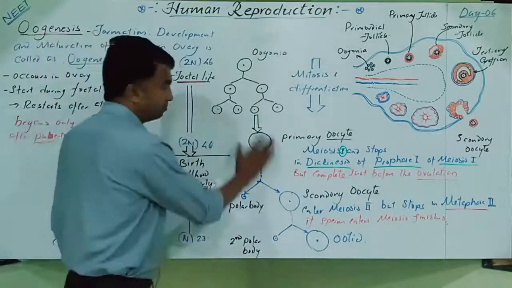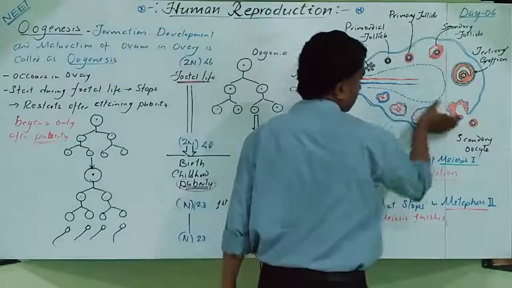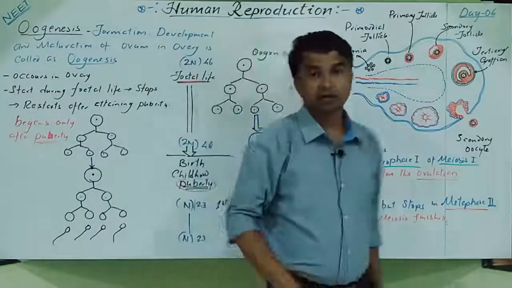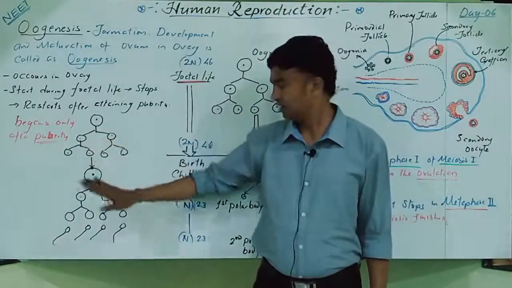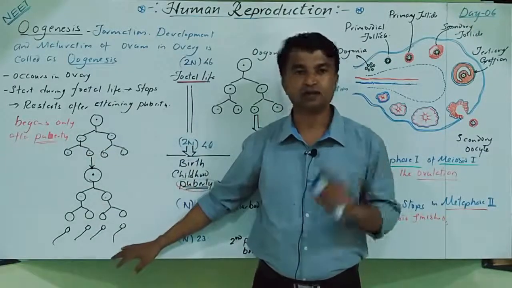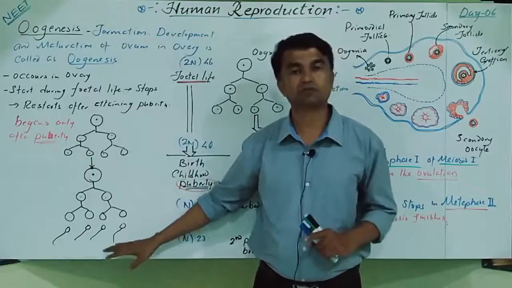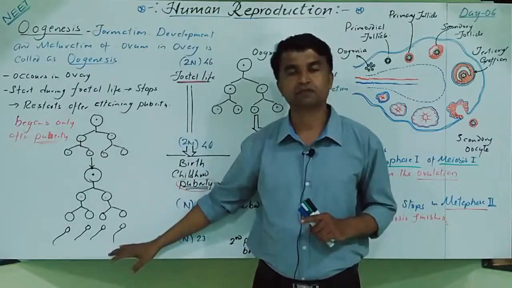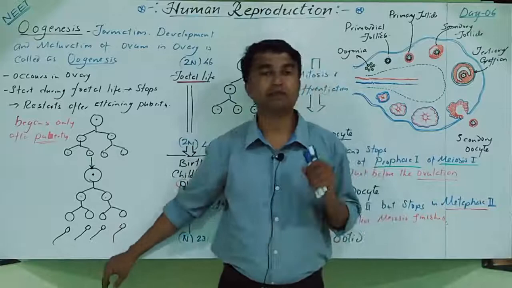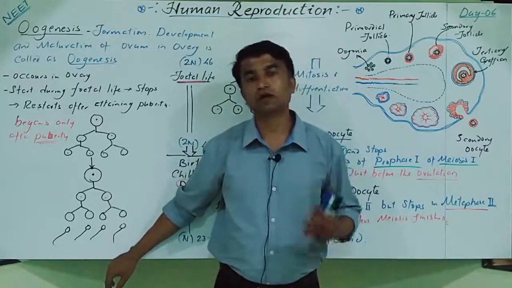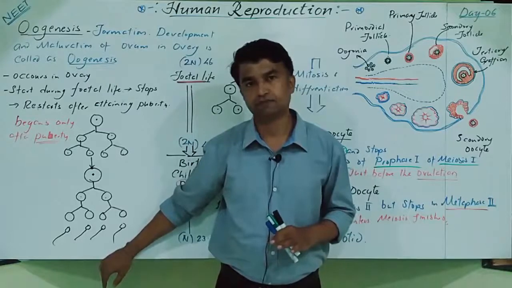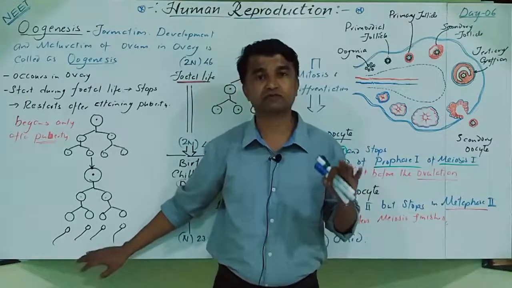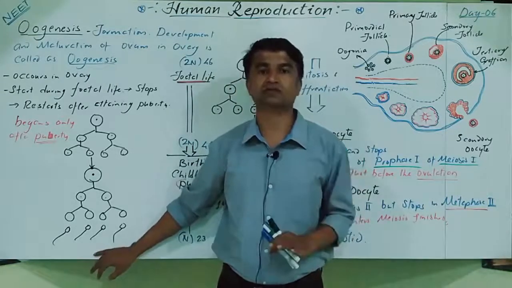Clear? So in the male case this complete process takes place in the testis; it starts at puberty and continues till death. Even at an older age spermatogenesis occurs. Clear? Every day the human male produces 10 raised to 9 to 10 raised to 10 spermatozoa. Meaning millions of spermatozoa are produced in the testis.